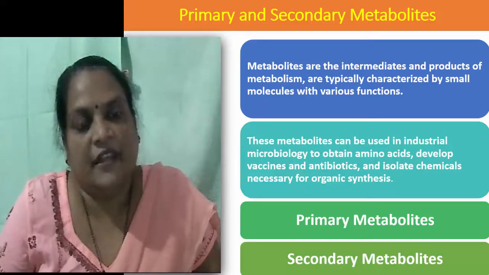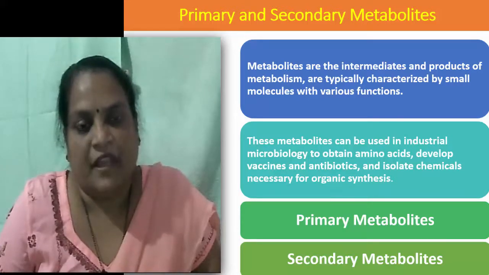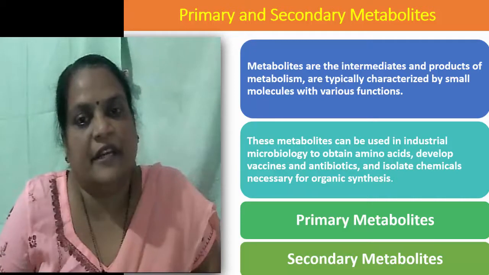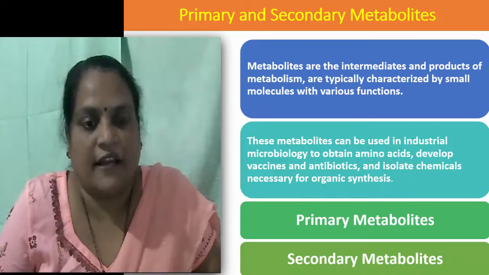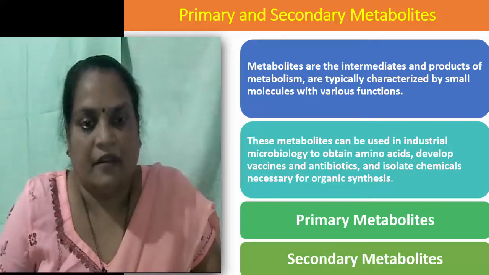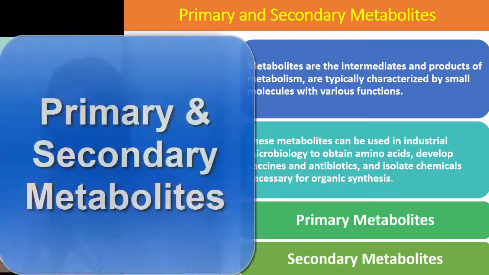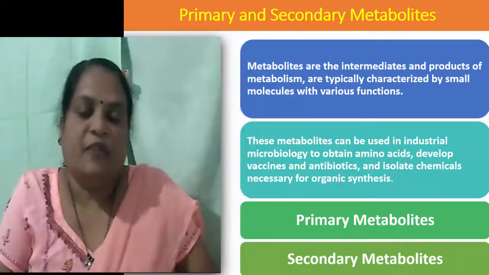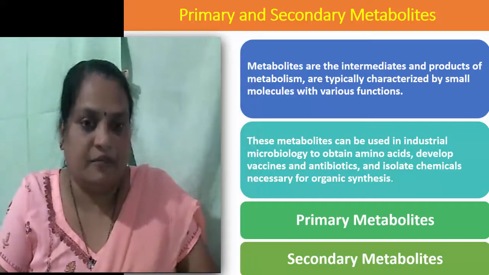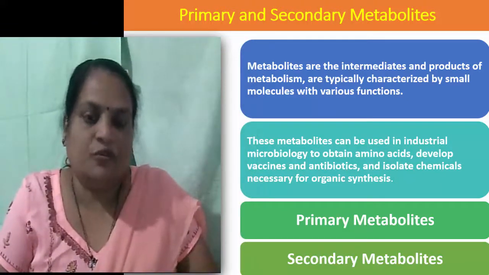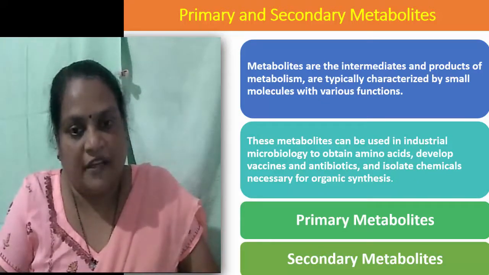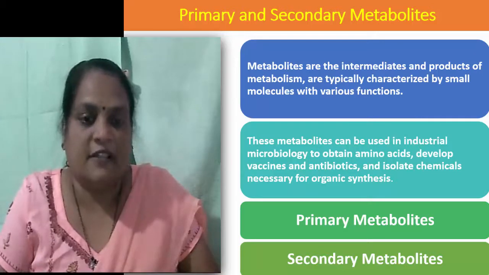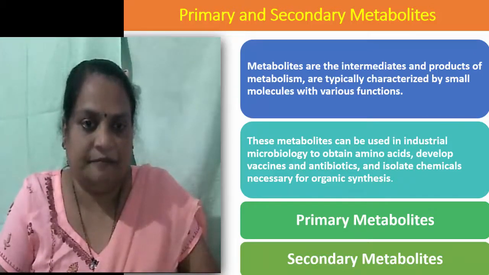In a cell, various metabolic reactions are taking place, and different types of intermediates and products are produced. All these in total are called metabolites. These metabolites can be used in industrial microbiology to obtain different fermentation products: amino acids, vaccines, antibiotics, and chemicals necessary for organic synthesis.